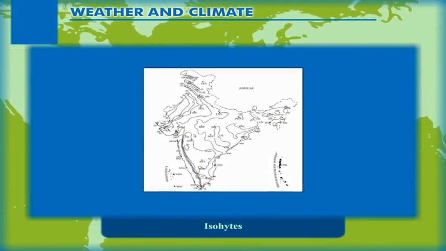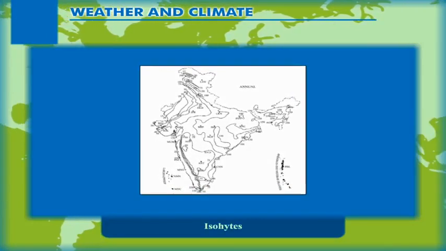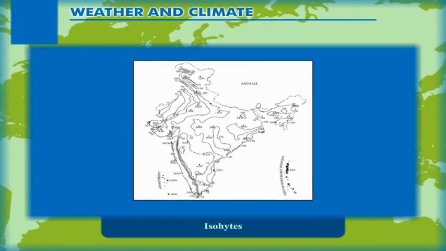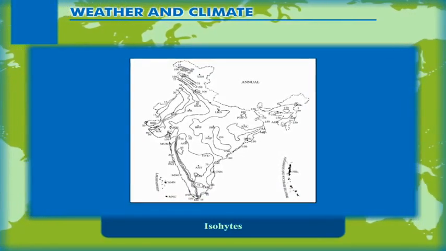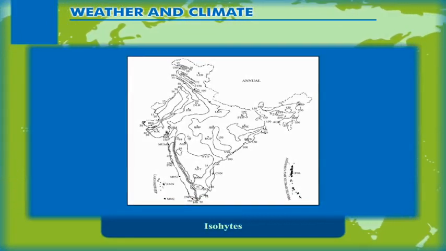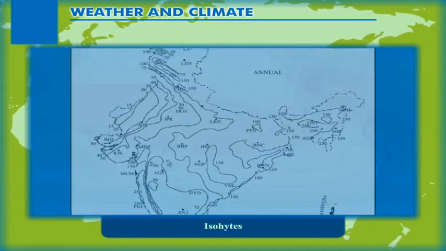Isohyets and isotherms. Isohyets. An isohyet, from hyetos meaning rain, is a line joining points of equal rainfall on a map in a given period. A map with isohyets is called an isohyetal map.